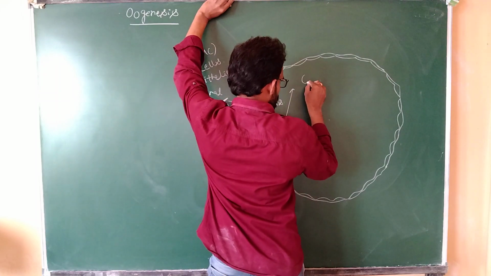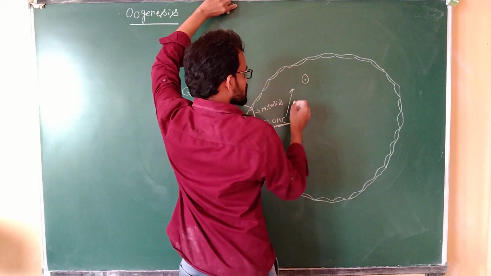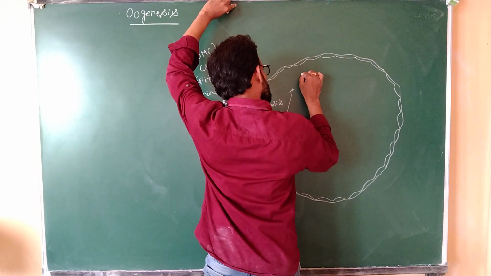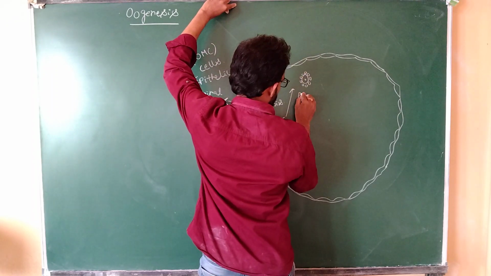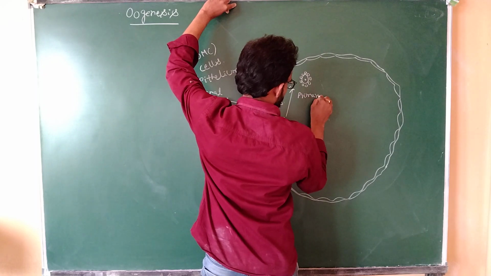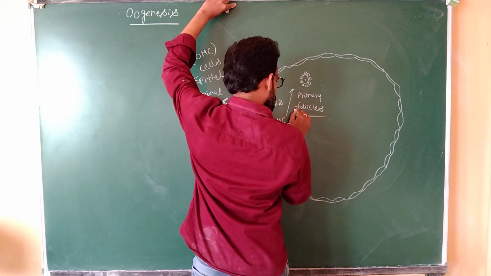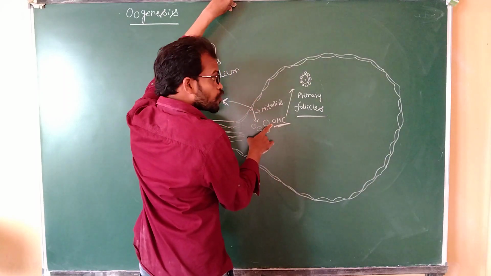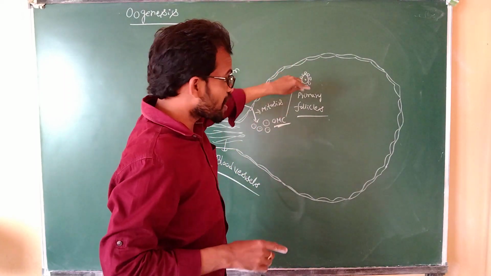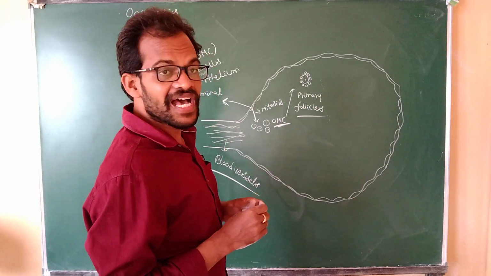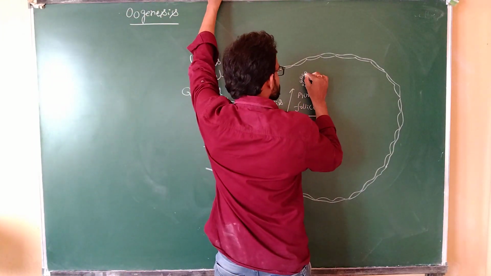They will produce primary oocyte and follicular cells, the primary follicles. This oogonium mother cell is converted into a large cell, which is the primary oocyte.